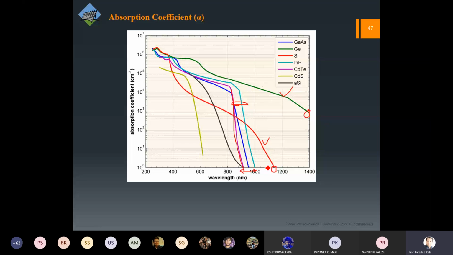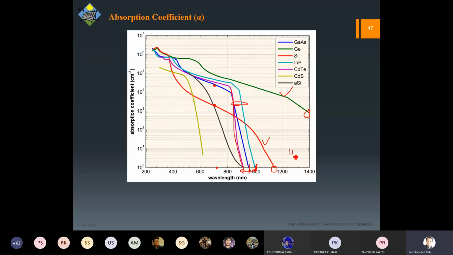So what does it mean? Let us talk about here, because after 1000 the curves are not present for gallium arsenide. Let us say a photon is coming of 700 nanometer wavelength. Now you can see silicon is here, and gallium arsenide is here. For a particular wavelength, the silicon has a low absorption coefficient, which means for gallium arsenide it is more probable that it will get absorbed. However, the problem is there is a cutoff somewhere around 900 to 1000 nanometers.